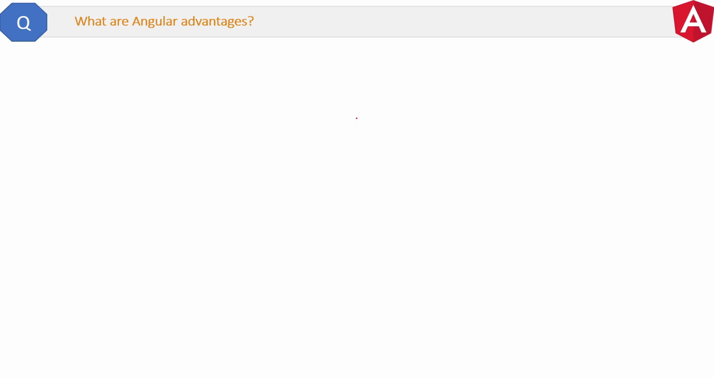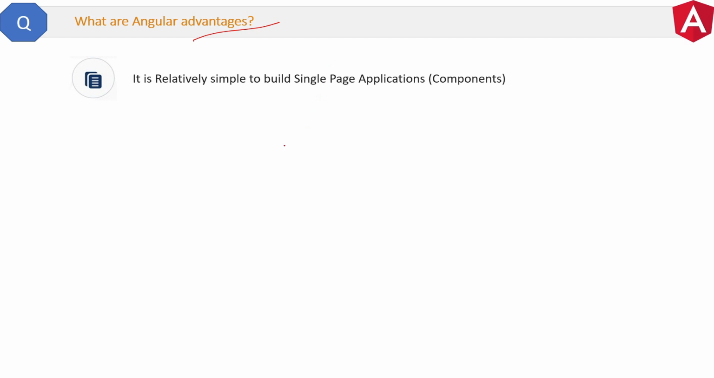By the end of the answer, you will know a detailed answer about the advantages of Angular and how to implement those advantages in Angular. That also you will come to know. So watch this. The first advantage is, with Angular, it is relatively simple to build a single page application. Yes, we can develop a single page application with JavaScript also, but it is relatively very simple to build one in Angular with the help of component-based architecture, and that is the reason.